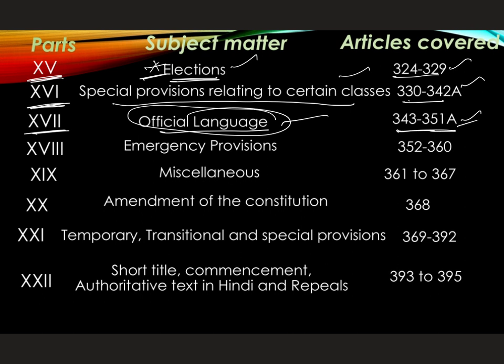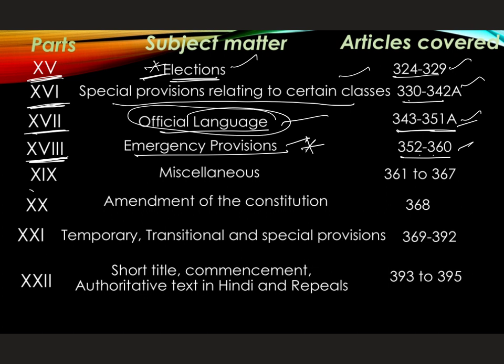Part 18 deals with emergency provisions, which are very, very important, and we will deal with them separately. These provisions are unique to the Indian Constitution. The articles covered in this are 352 to 360.